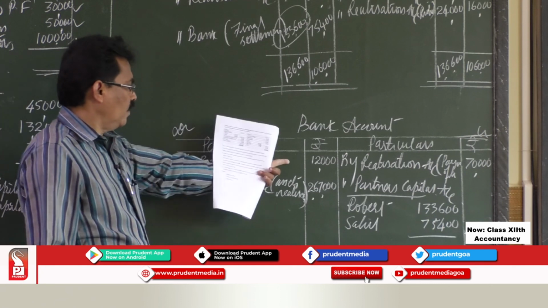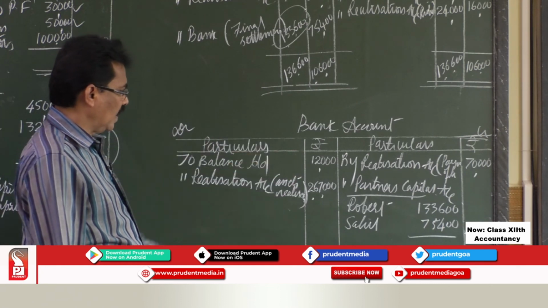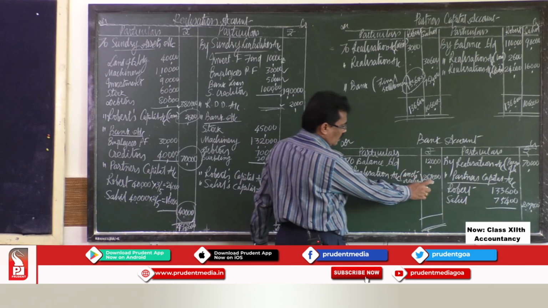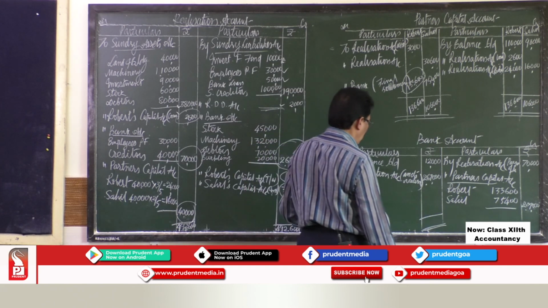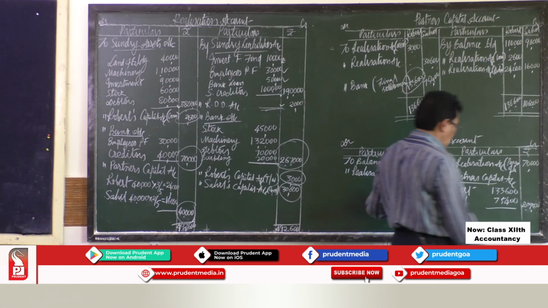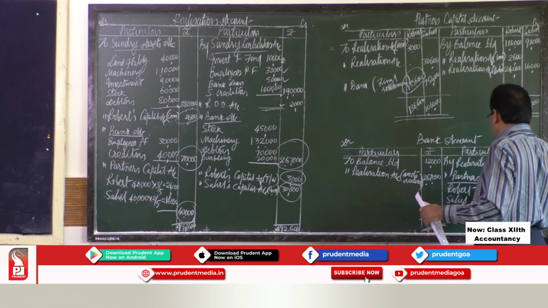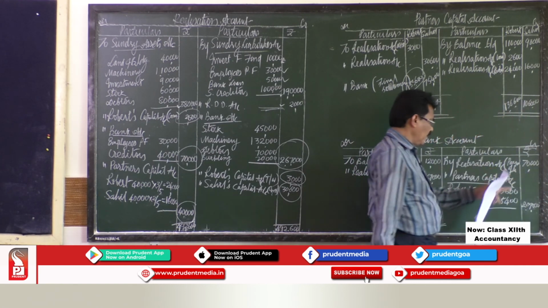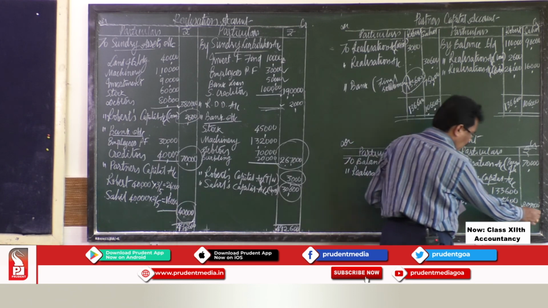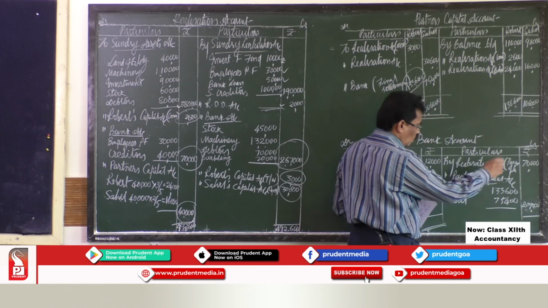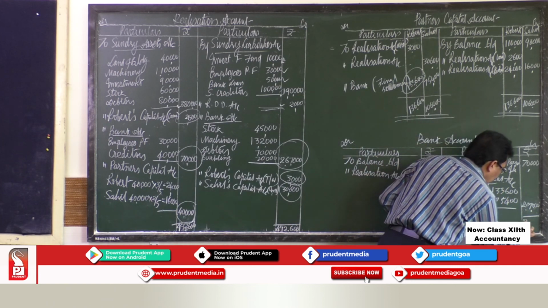So we had opening balance of rupees 12,000 and we received on sale of assets 2,67,000. Total amount, this is the inflow of cash. Now this is the payment of liability 70,000 and the partners paid in final settlement is 2,09,000. So the total amount you have paid is 2,79,000.